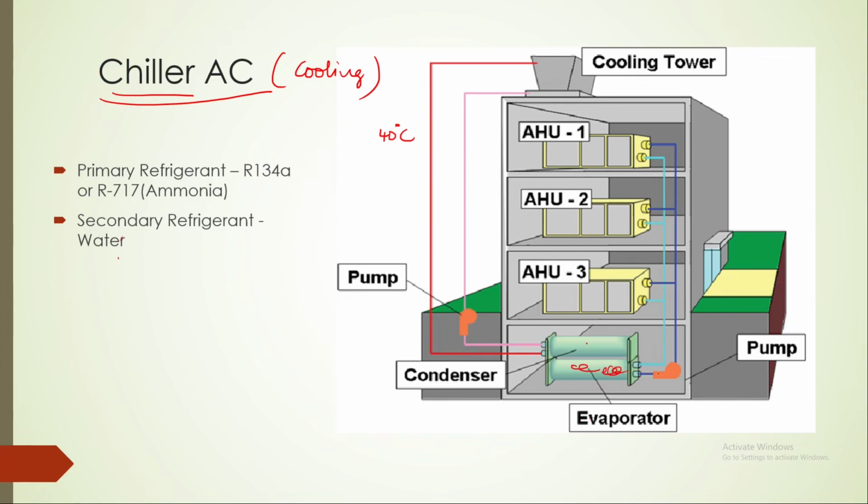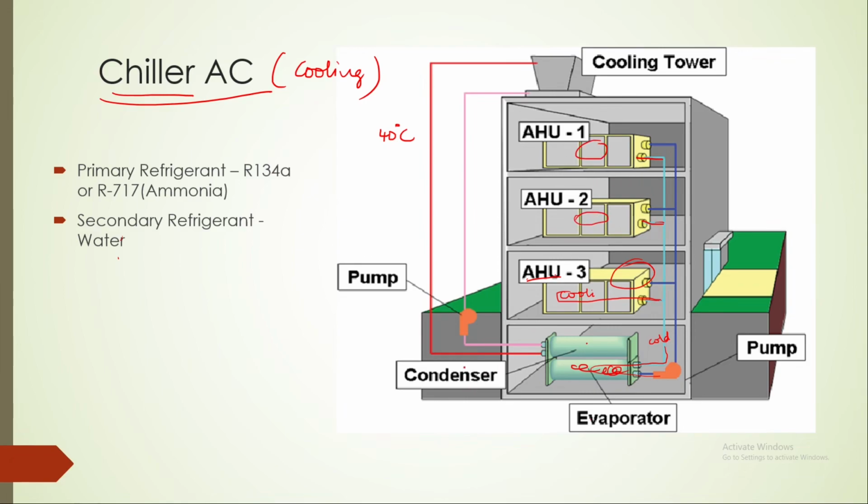In this evaporator water will be circulated. This will be cold water which will be supplied to different floors, here, here and here. In the AHU, meaning air handling units, this cooling water will be used to cool air and this cold air is supplied on this floor. Similarly, the same cold water will be supplied here, here.